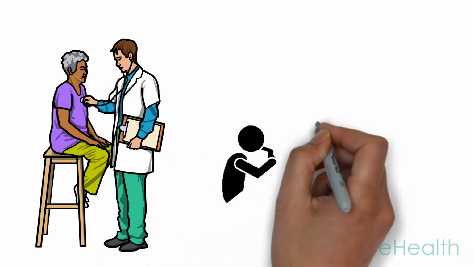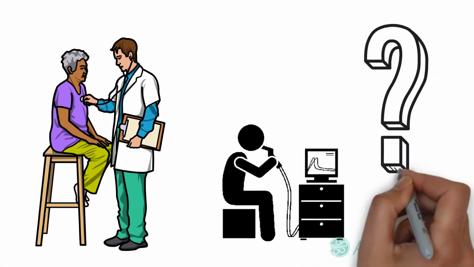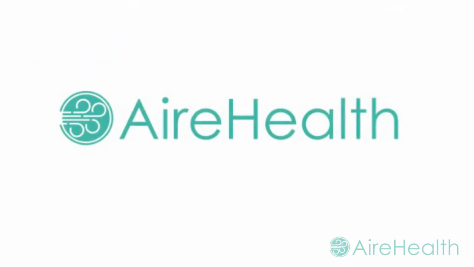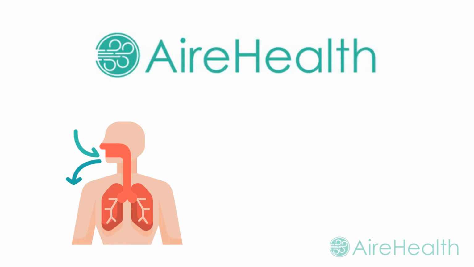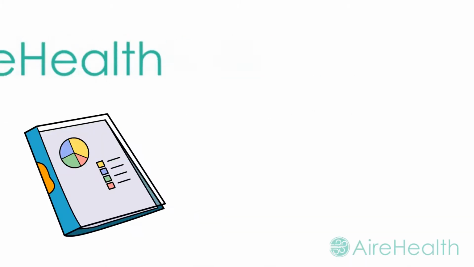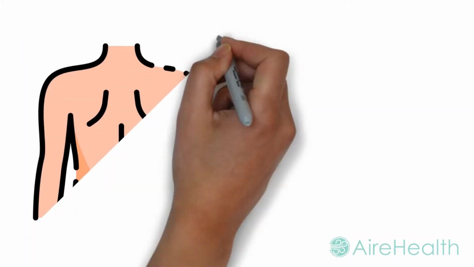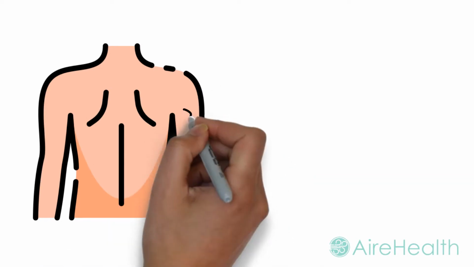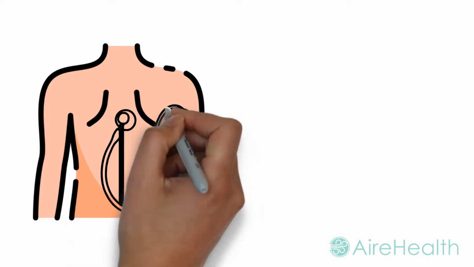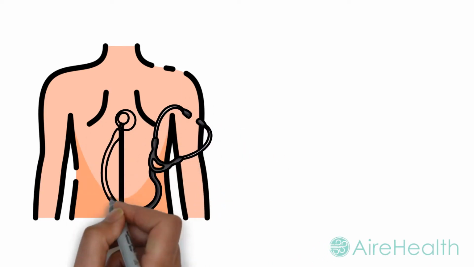For decades, we've all been looking at lung health through a limited lens. AireHealth's artificial intelligence tool helps provide a more complete picture of lung health by analyzing breath sounds. When using a stethoscope to listen across the chest wall, body mass acts as a low-pass filter, suppressing high-frequency sounds, much like the exterior wall of a house.